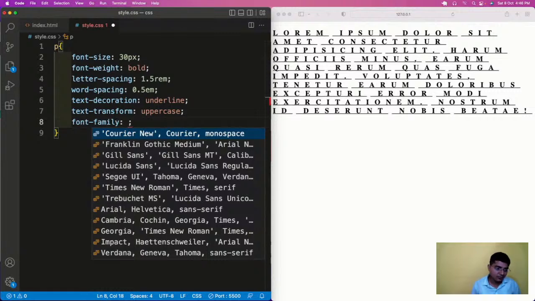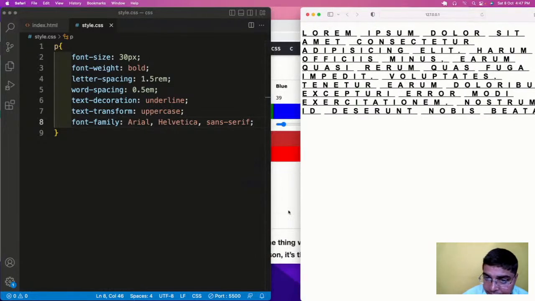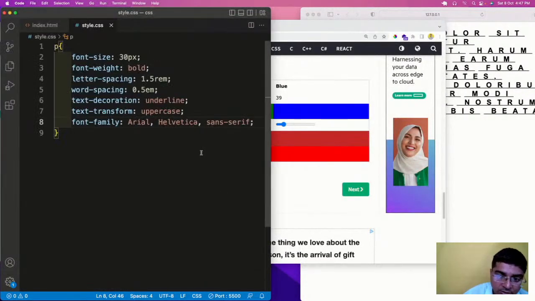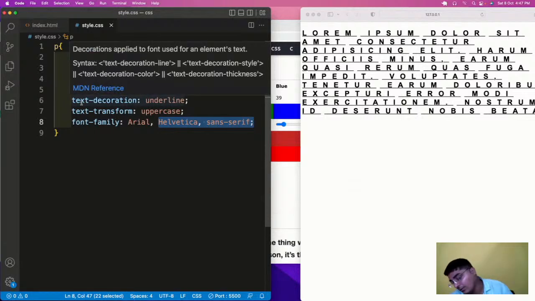By default it takes the Chrome font, but let us add some fonts also. So let us add Arial, Helvetica, and sans-serif. You need to add a minimum of 3 fonts. Why? Because the first one is the primary font, and the second and third are the secondary or fallback fonts.